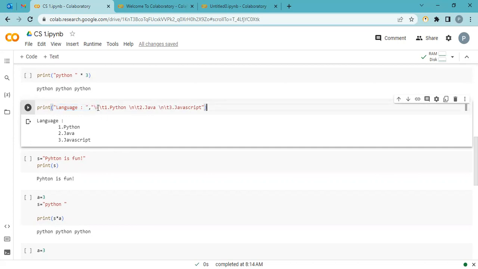So I add \n, then \t because I want space. When I say \n, my cursor comes here. But when I say \t, my cursor comes here. Okay, then it's print Python. The same things happen. One more \n, then my cursor goes here, \t, then cursor moves here and print JavaScript. The same things happen. One more \n, cursor goes here and then \t moves here. Then I start writing JavaScript.